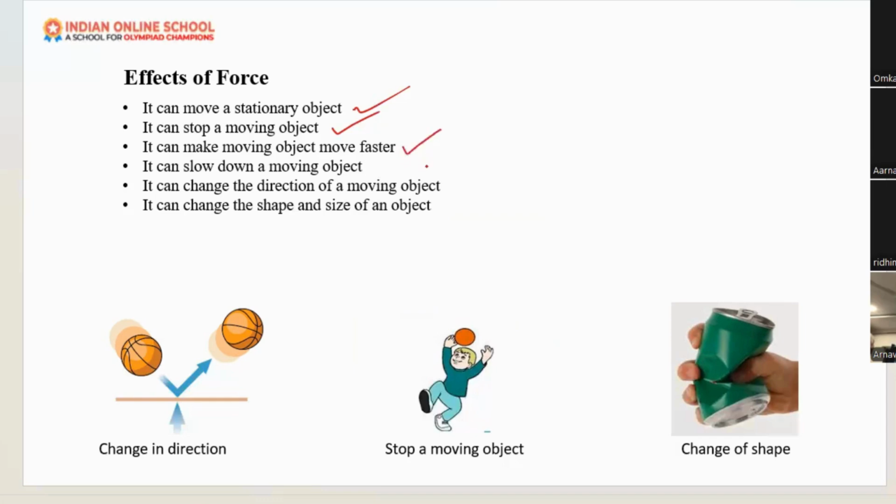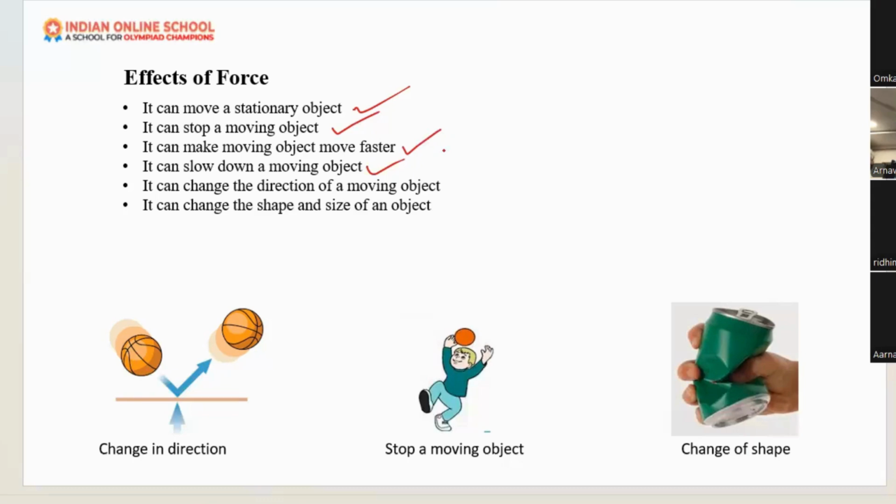Also it can make moving objects move faster. For example, if you kick the football very fast, it will go a greater distance, and if you kick with less force, it will go only a lesser distance. So it can make a moving object move faster, and it can also slow down a moving object. Sometimes it can change the direction of the moving object also. Yes, force is responsible for changing direction.